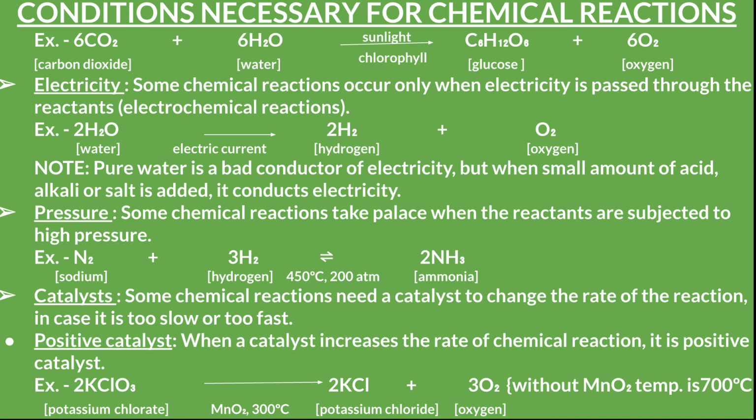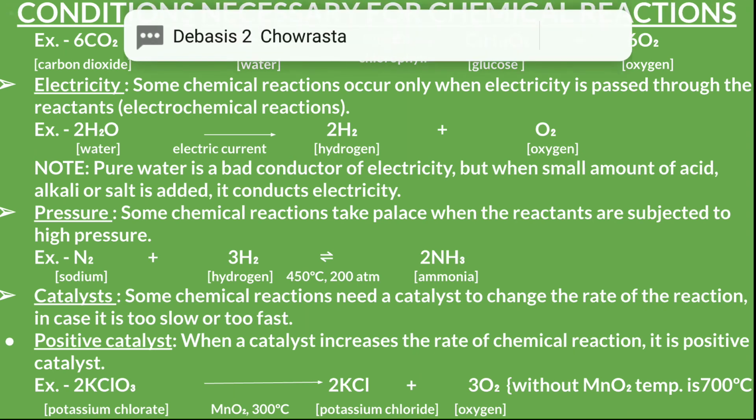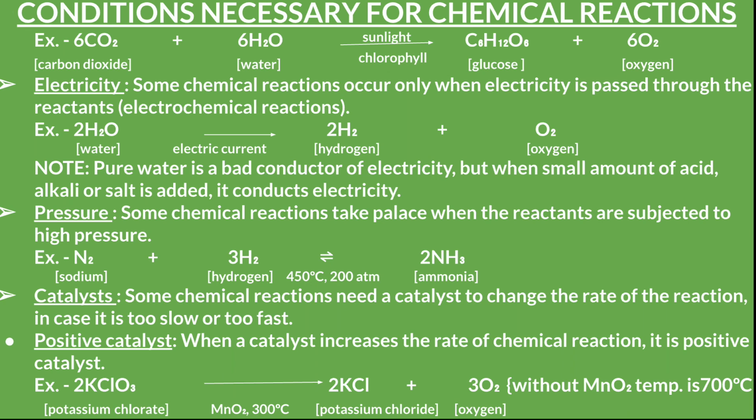Without MnO2, the temperature is 700 degrees centigrade. After adding MnO2, the temperature can be reduced to 300 degrees centigrade. Otherwise, the temperature needed for this reaction is 700 degrees centigrade, and also the reaction is slow. After adding this MnO2, the reaction becomes faster.